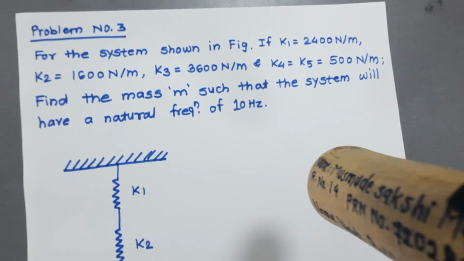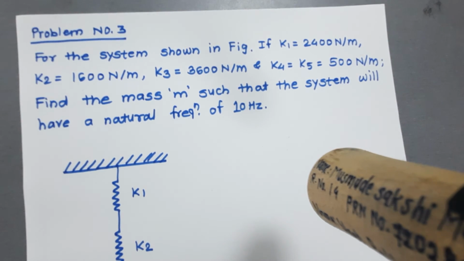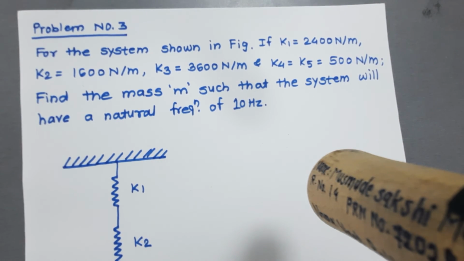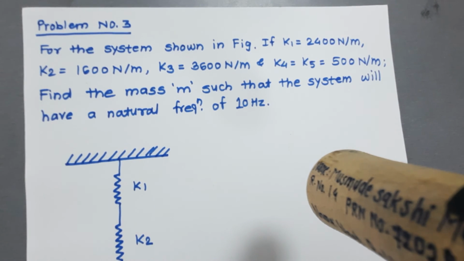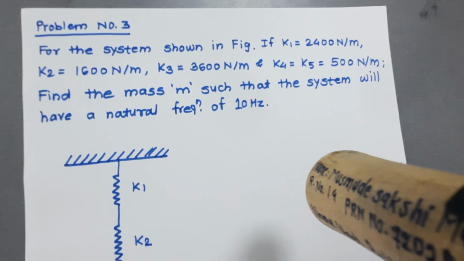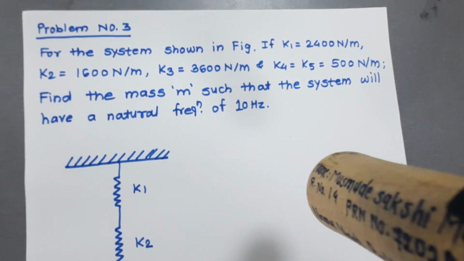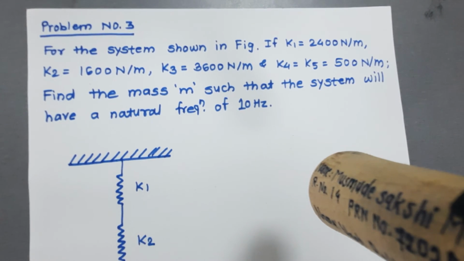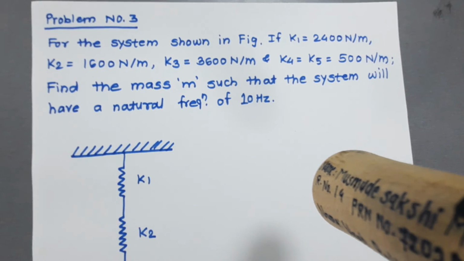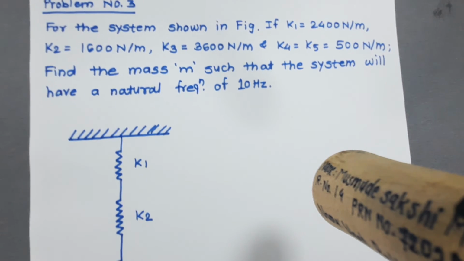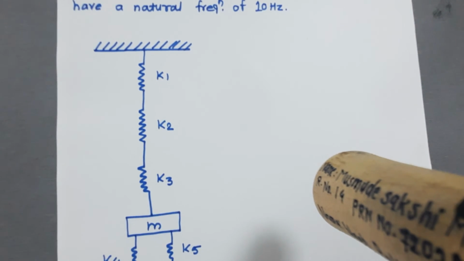Now we have problem number 3. For the system shown in figure, spring stiffness K1 is 2400 Newton per meter, K2 is equal to 1600 Newton per meter, K3 is equal to 3600 Newton per meter, and K4 is equal to K5 is equal to 500 Newton per meter. For the given system, find the mass M such that the system will have a natural frequency of 10 Hertz. So the natural frequency is given as 10 Hertz, and we have to find the mass M. So this is the figure.